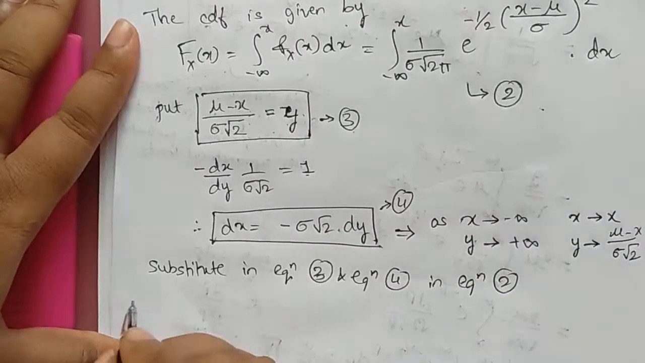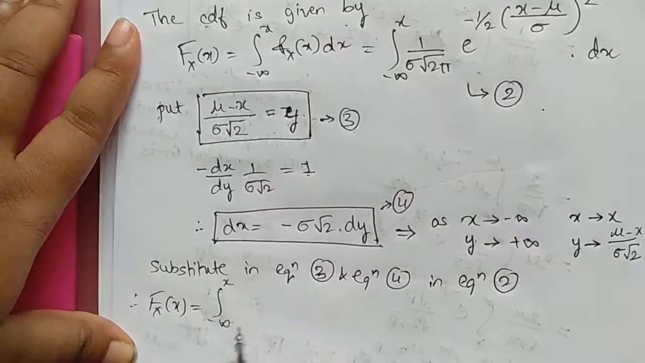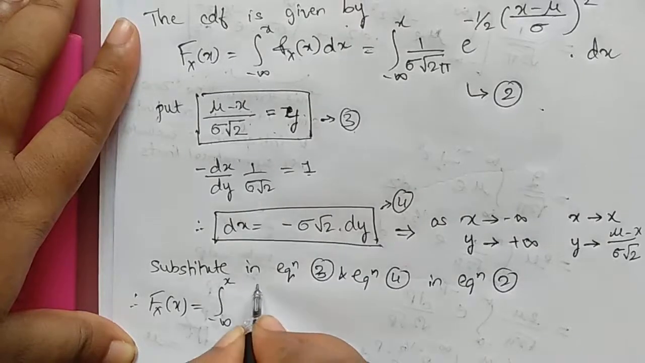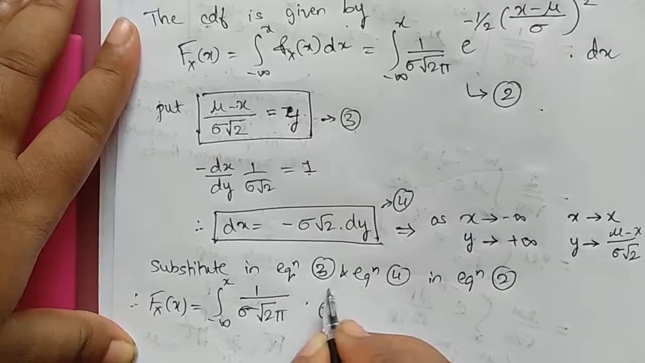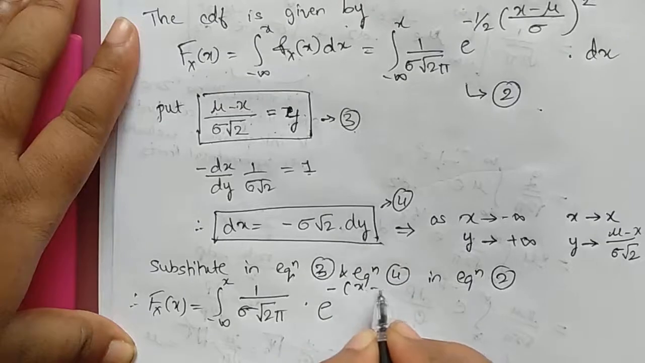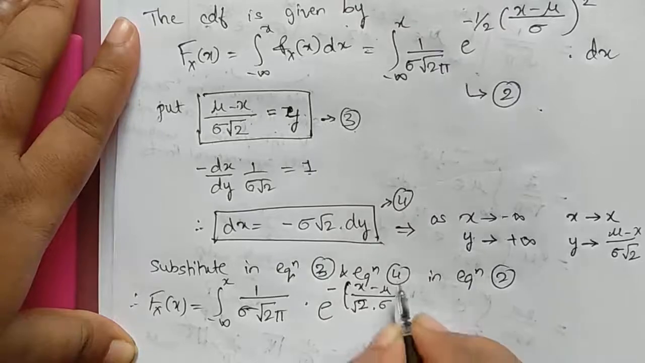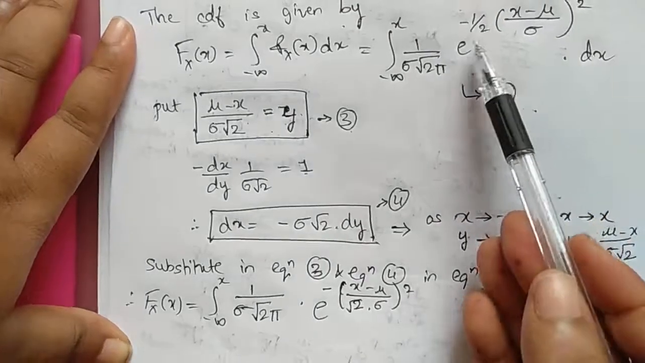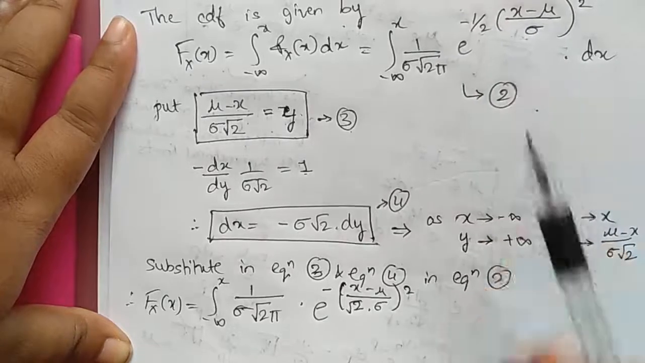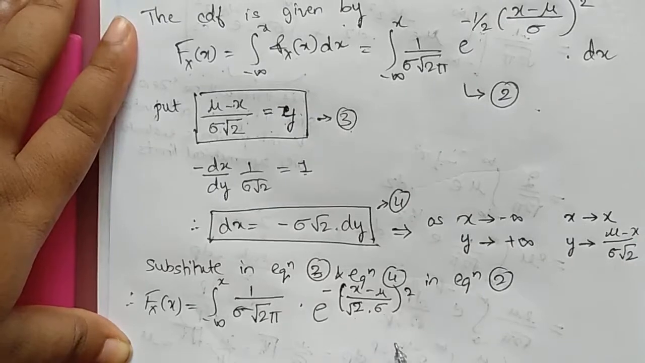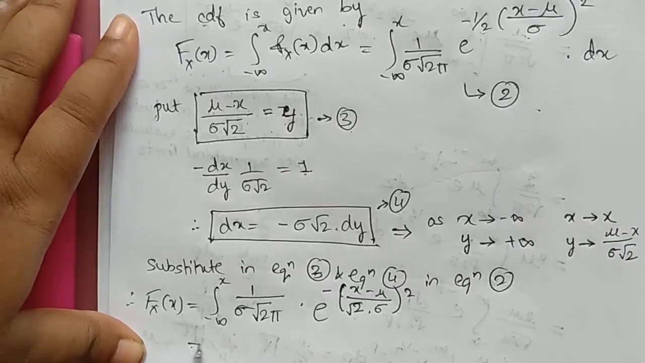Therefore, F(x) equals the integration from minus infinity to x of 1 divided by sigma root 2 pi. I am rewriting once again so that it will be easy to understand: e power minus ((x minus mu) divided by root 2 into sigma) whole square. See what your second equation was. If this goes into the bracket, inside the bracket you need to write root 2, so sigma into root 2 whole square. That's the reason I wrote this equation once again. Now it will be easy for us to do.